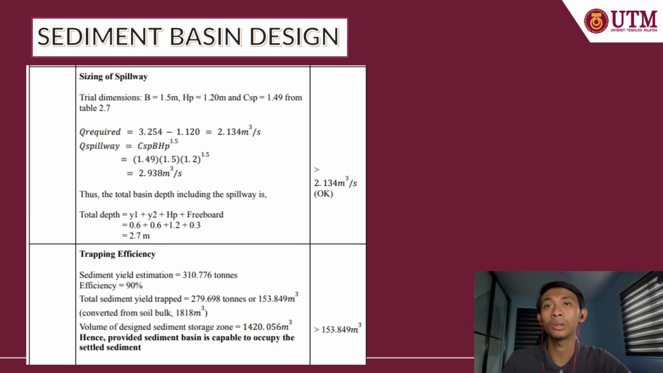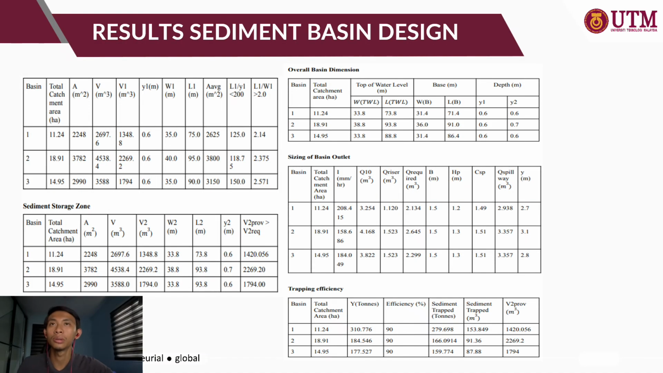Total sediment yield trapped is 279.698 tons. We need to convert it to soil bulk, which is 1818 meter cube, and the volume designed for the sediment storage zone is 1420.056 meter cube. Hence, the sediment basin is capable of holding the sediment, as it is larger than 153.849 meter. So these are the results of the sediment basin design.